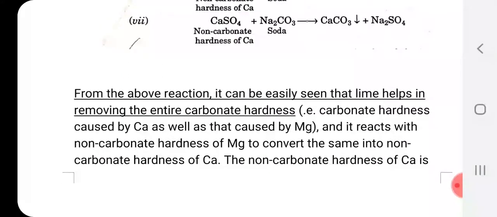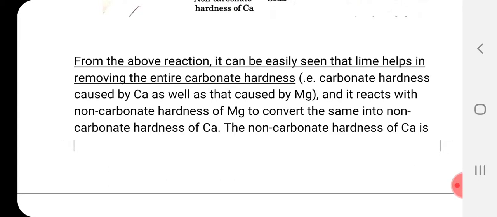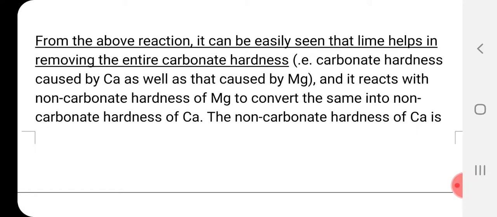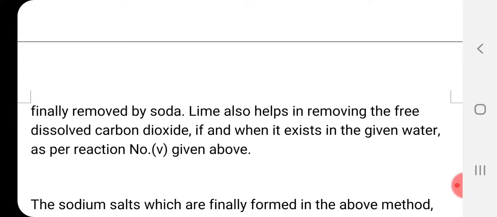From the above reactions, let us come to the next theoretical part. From the above reactions, it can be easily seen that lime helps in removing the entire carbonate hardness. So lime is playing a major role here, removing the carbonate hardness caused by Ca as well as that caused by Mg. Both are removed, and then it reacts with the non-carbonate hardness of Mg to convert it into the non-carbonate hardness of Ca. The non-carbonate hardness of Ca is finally removed by soda.